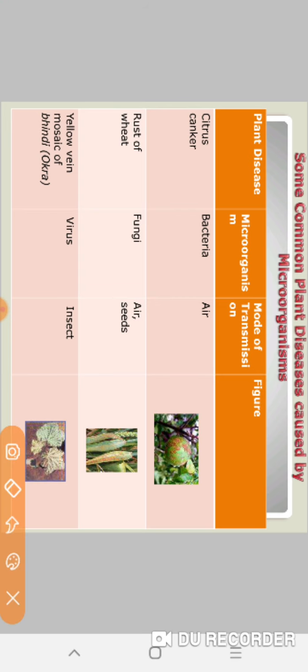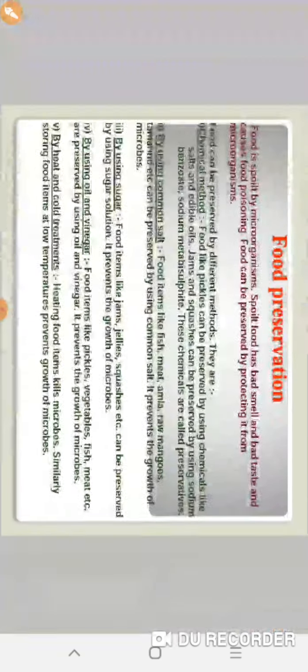What is the first? The first is citrus canker, then rust of wheat, yellow vein mosaic of bhindi. What type of microorganism? Bacteria, fungi, and virus. They spread through air, seeds, and insects. The figure is also given for your convenience. You have to learn this also.